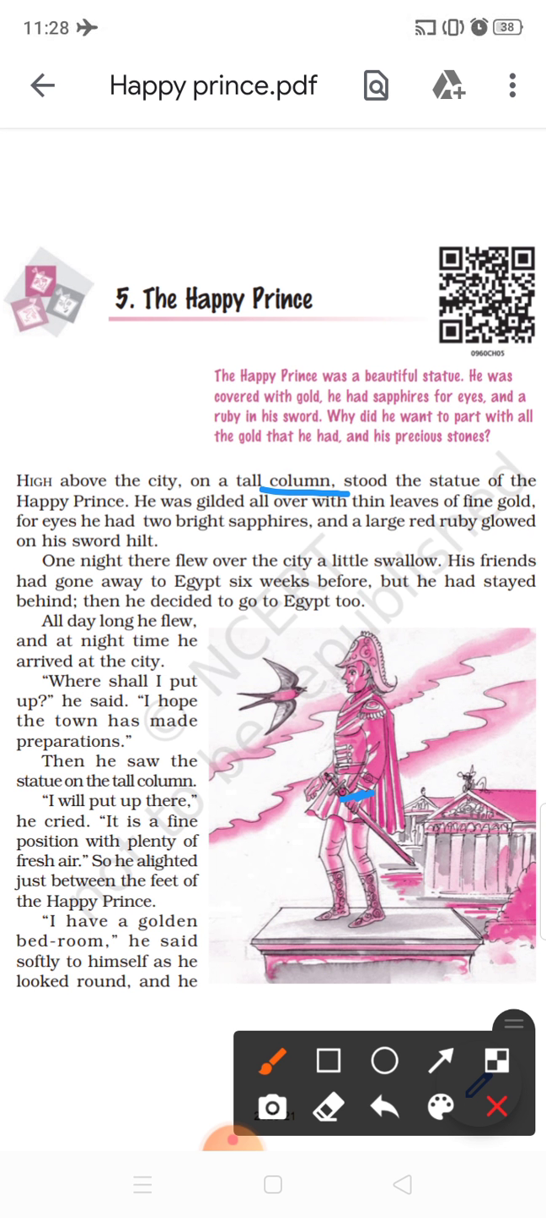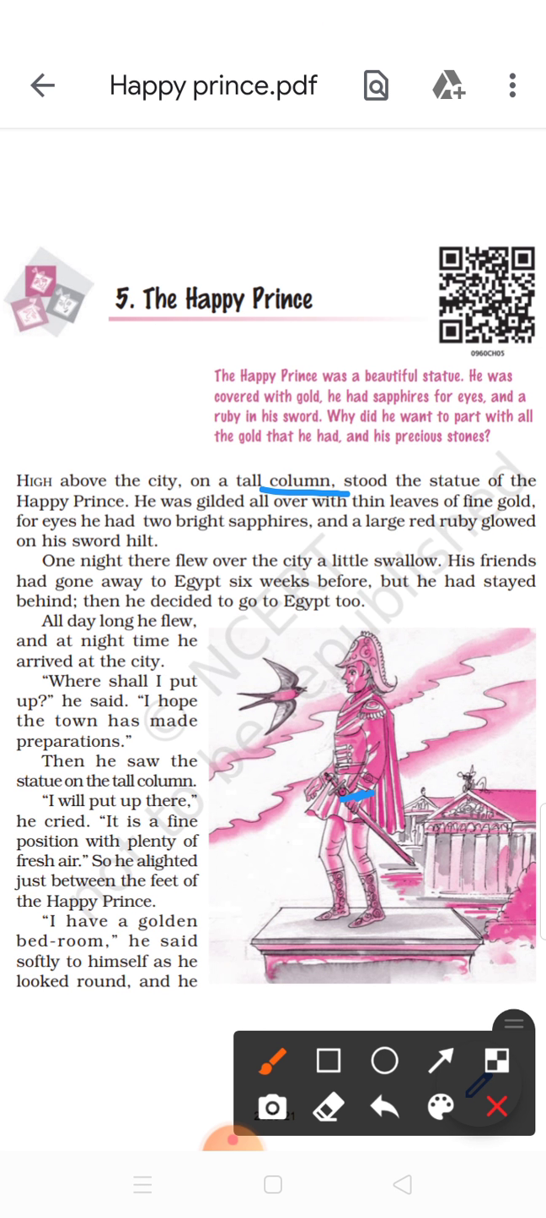So this swallow, little bird, flew over this particular city where this Happy Prince statue was, because he was all alone. This bird was left all alone. His friends had gone away to Egypt already six weeks before.